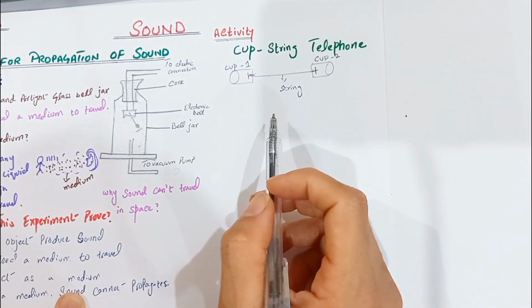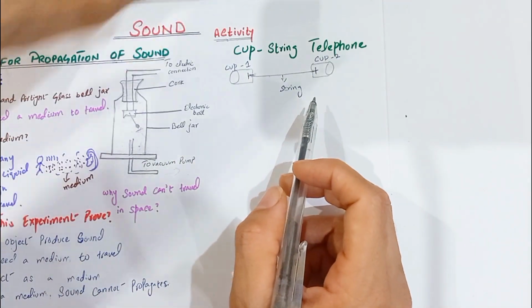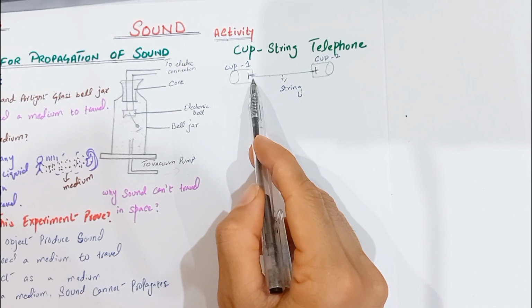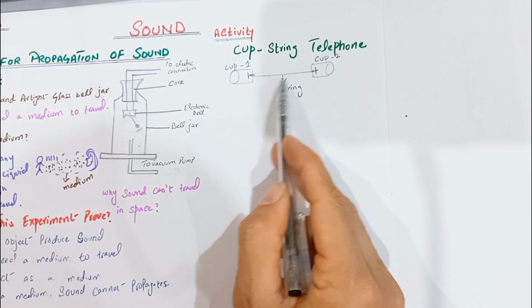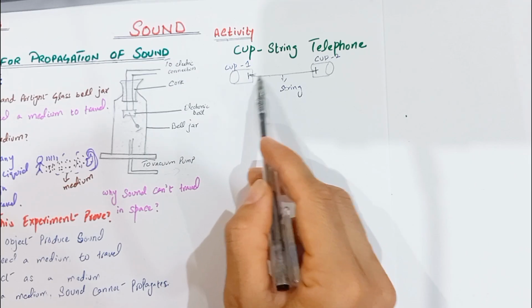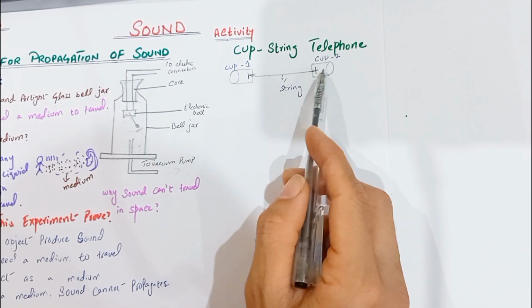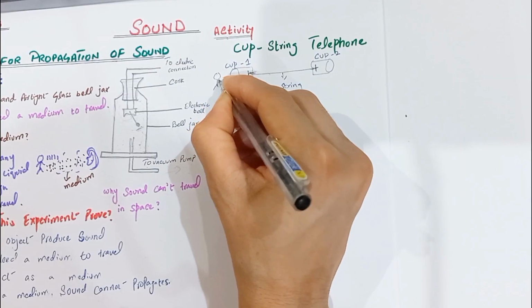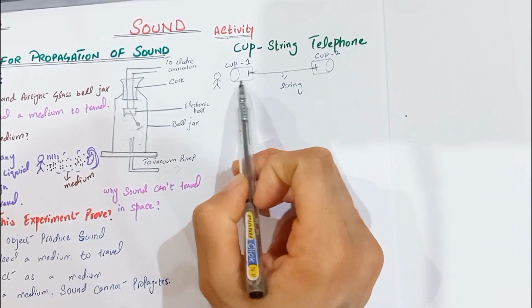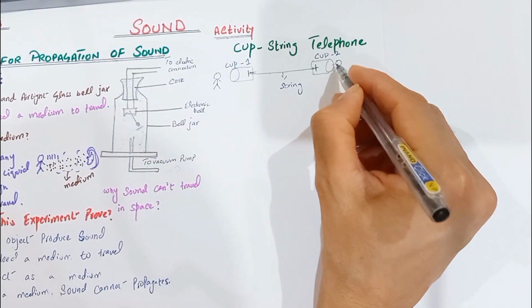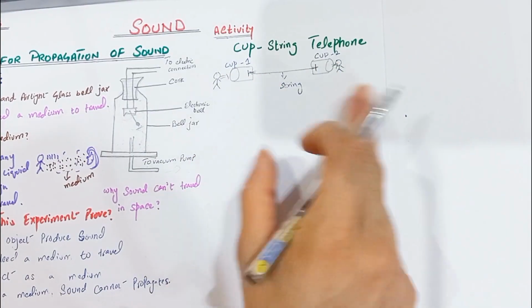In the first step, we make a small hole in the bottom of each paper cup. Pass one end of the string through each hole. Tie a paper clip to each end of the string inside the cup, so the string cannot slip out. Now ask your friend to hold the cup on one side while you hold the cup on the other side. You hold this cup and your friend holds this cup.